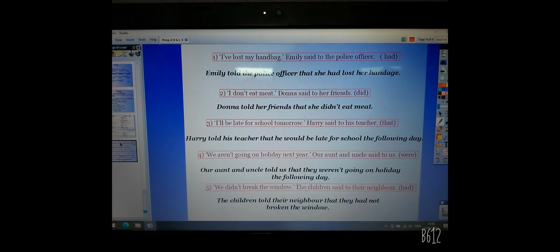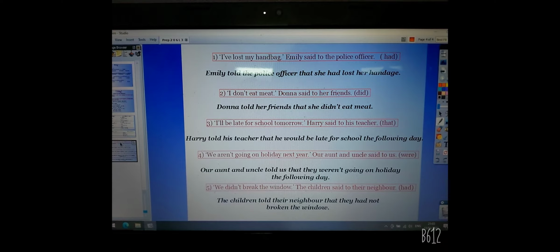So the right answer is she told the police officer that she had lost her handbag. I is changed into she, have lost, present perfect, is changed into past perfect had lost, and my handbag is changed into her handbag.